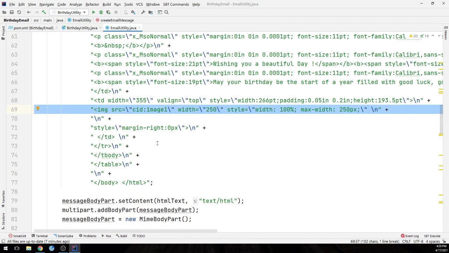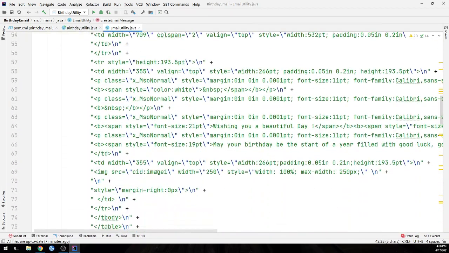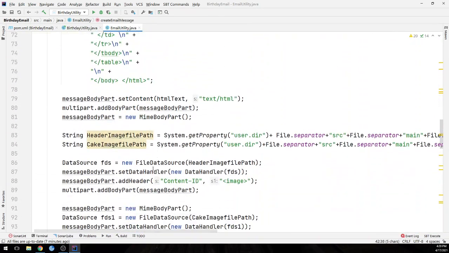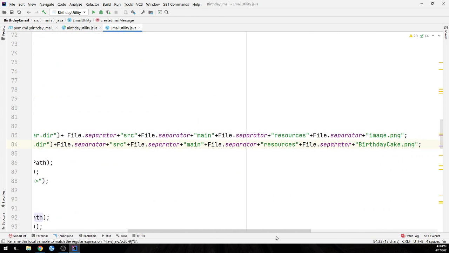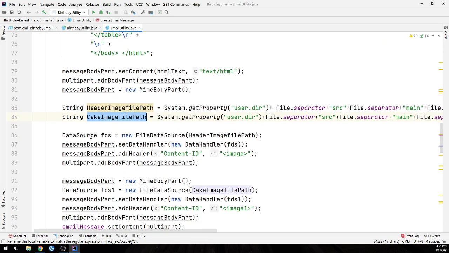Let's see how we can add them into the template. These are the paths for the images we have kept in the resources: birthday image, birthday cake. We have created a data source, passed the image to the data source, and from the data source added it into the message body part.